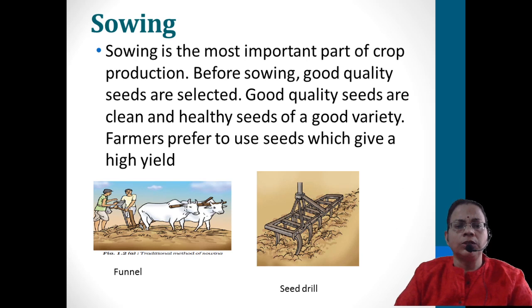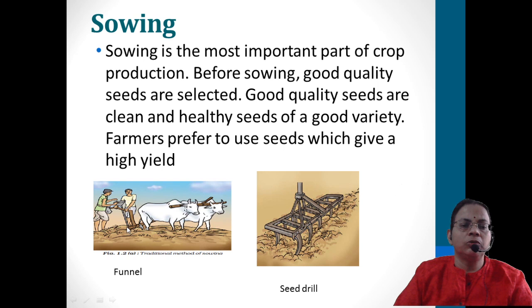There are two methods, either with the help of a funnel or with the help of a seed drill. The very old conventional method is just spraying the seeds by hand. That is very old because it will not spread evenly, and most of the seeds will be sprayed on the superficial layer, so they will be eaten by birds and other animals. In order to avoid that, a little more innovative method is called the funnel. As you can see in the figure, there is a triangular broad-based area with a narrow tube-like area.